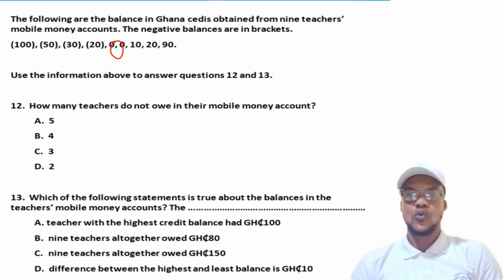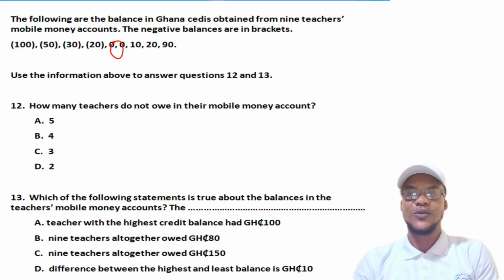Good. So these are the account numbers that we have. Now you see that we've circled in red the 2 zeros. That suggests that as for these people, they are not owing, and they also don't have money. Those in brackets are the accounts that show that they are owing.